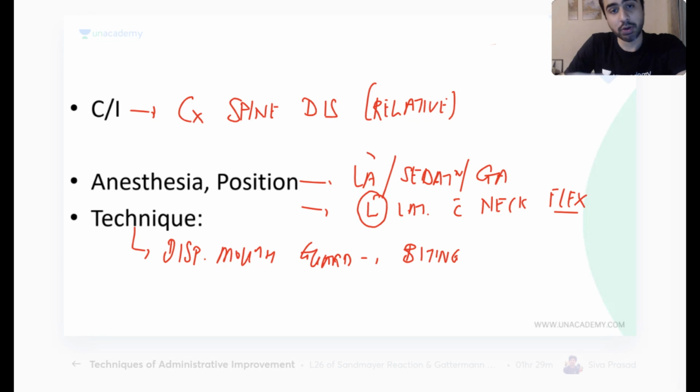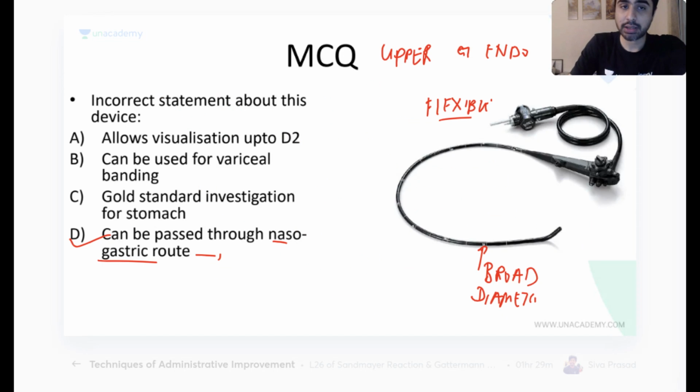Because see, Varun said you are doing it in local anesthesia. I'm putting a tube like this in his mouth. This is going through his mouth. If he chokes, if he gets irritated, and if he bites the tube, you know what will happen to this tube? If he bites it, what will happen to the tube? Anybody? It will be a disaster, not for the patient, for the surgeon.